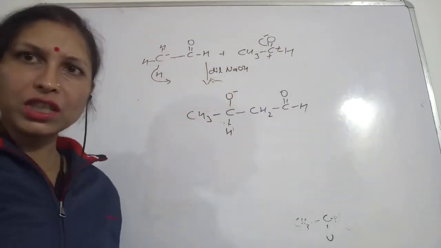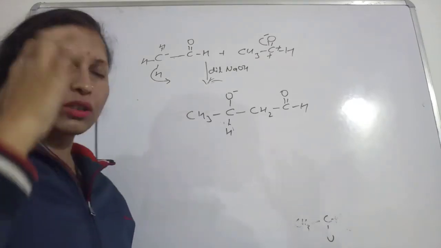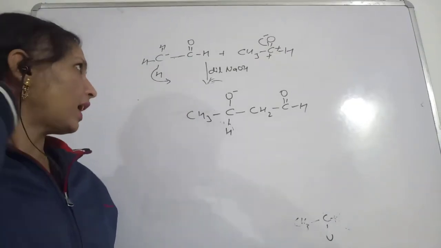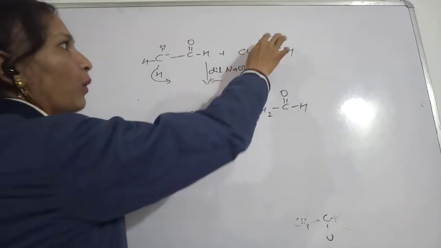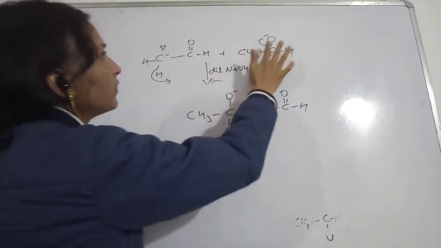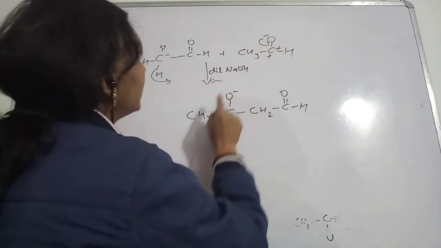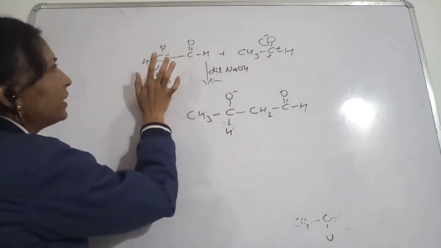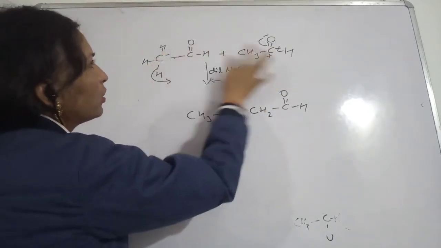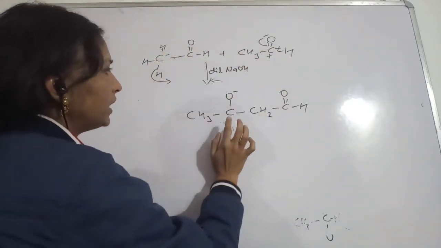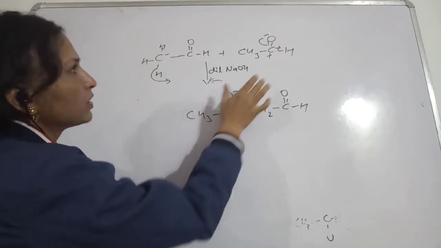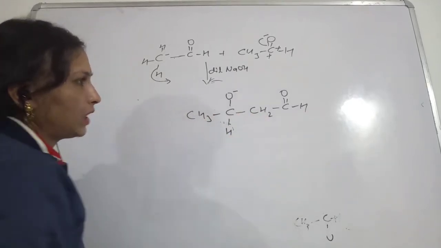And oxygen, because it is more electronegative, will acquire this negative charge. Now this positively charged carbon and negatively charged carbon are going to make a bond with each other like this. So I wrote it in this manner.